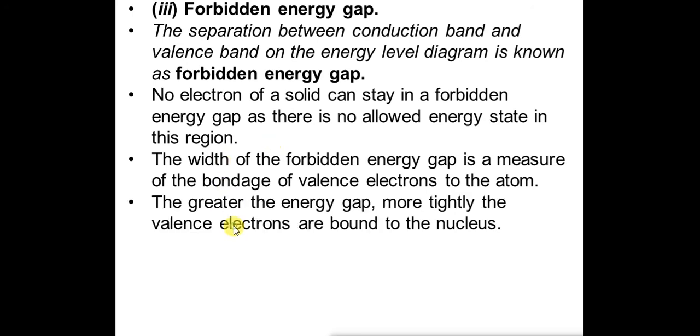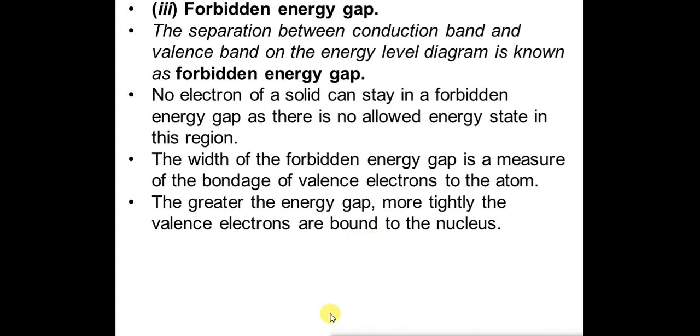The greater the energy gap between the conduction band and the valence band, the more tightly the valence electrons are bound to the nucleus, and the less the energy gap, the more loosely the valence electrons are attached to the nucleus.